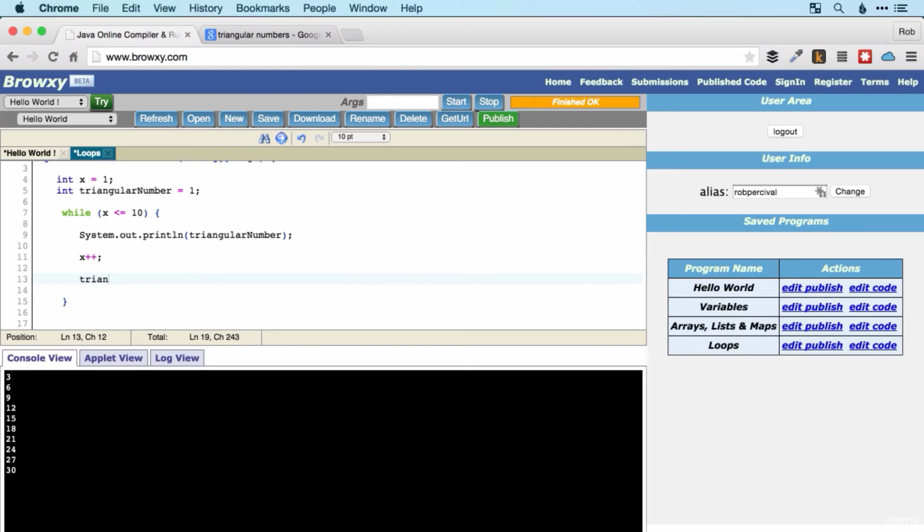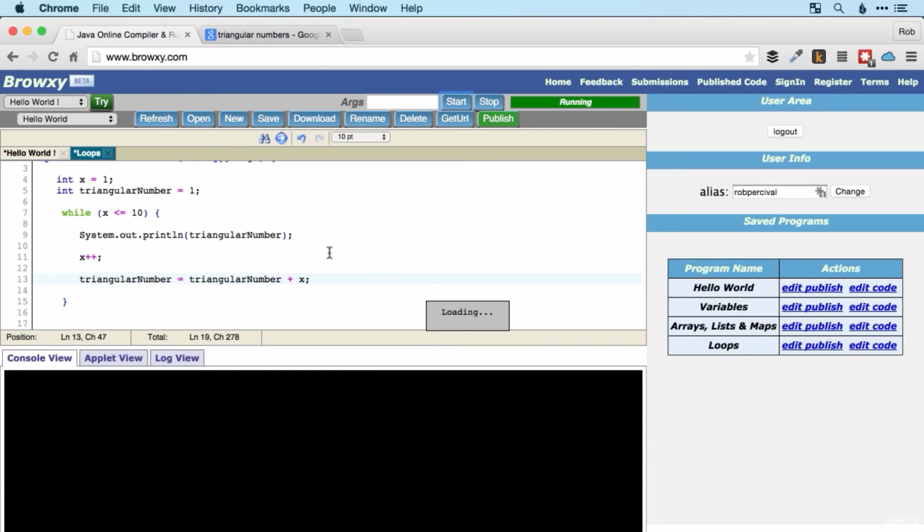So I can just use triangularNumber equals what it was before, so triangularNumber plus x. And then next time round, when it loops round, it will print the new triangular number, which will be the next one in the sequence. That's it. That's my solution.